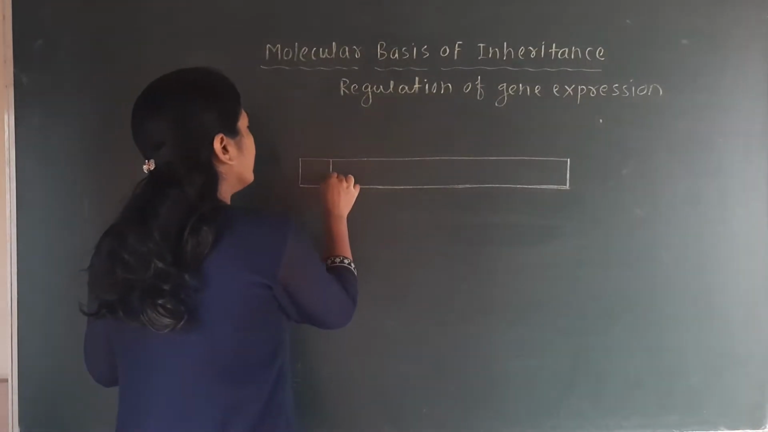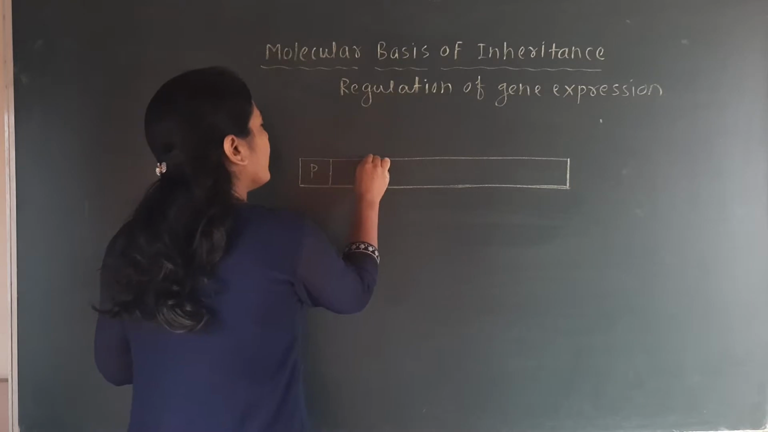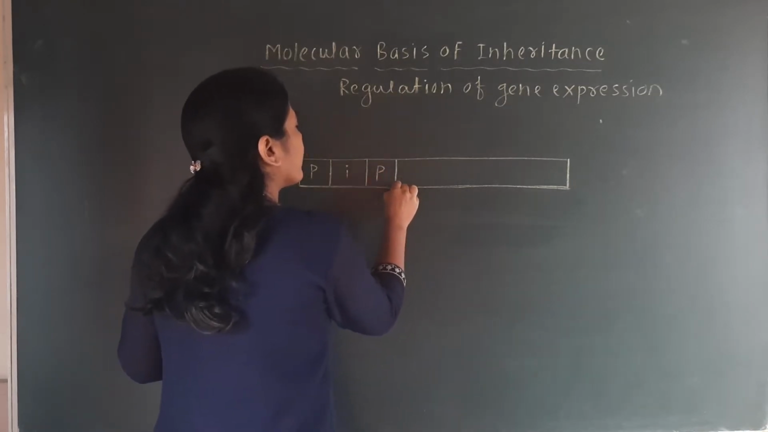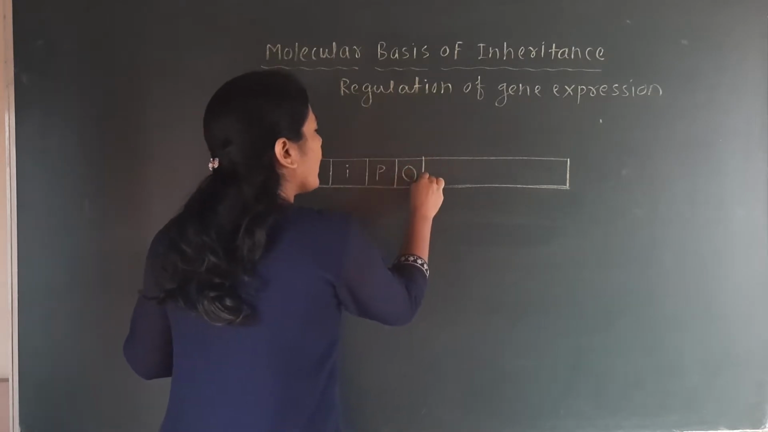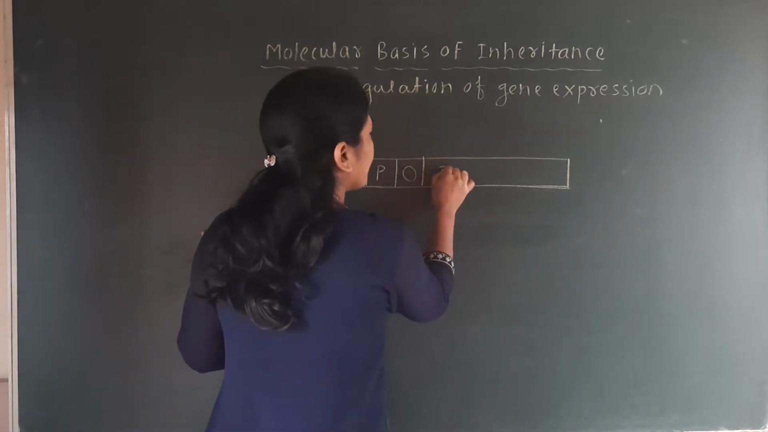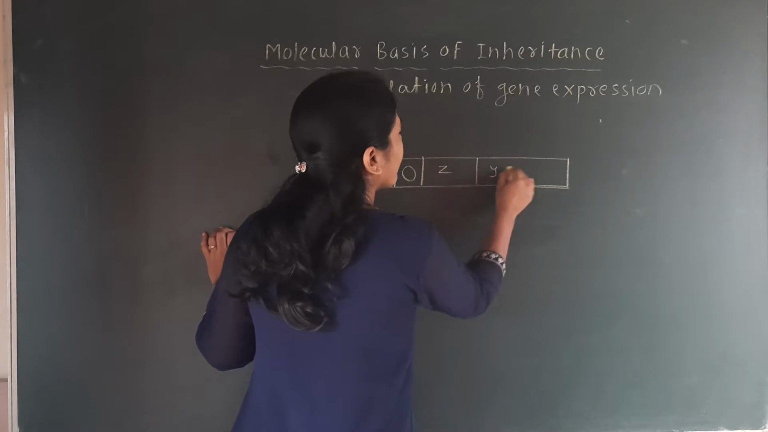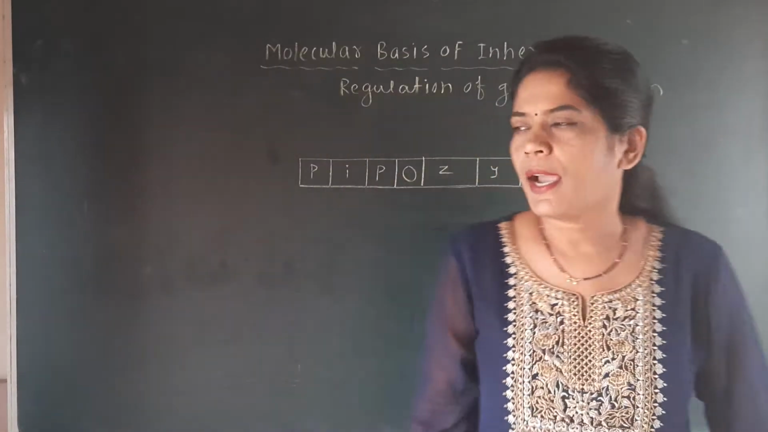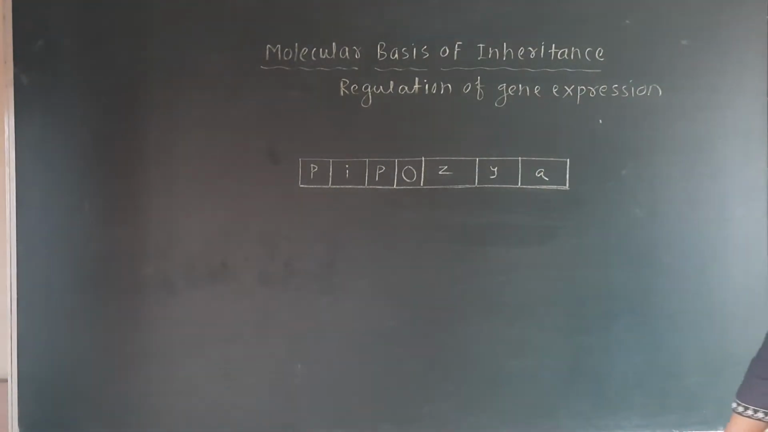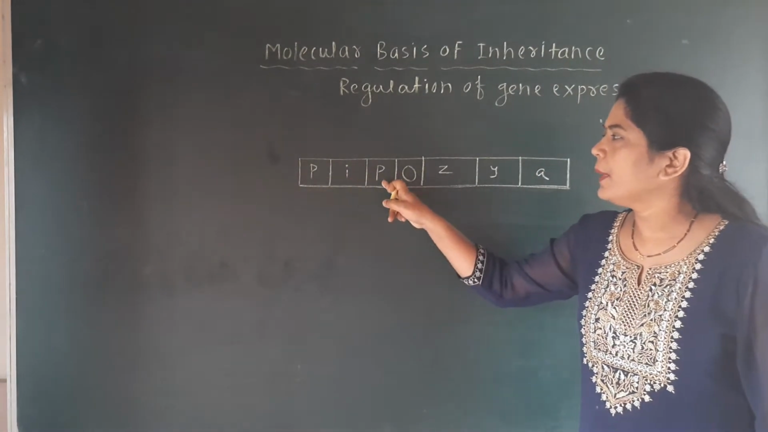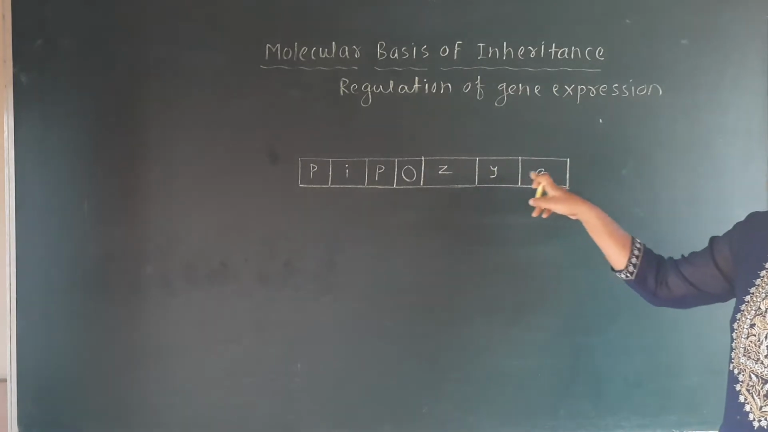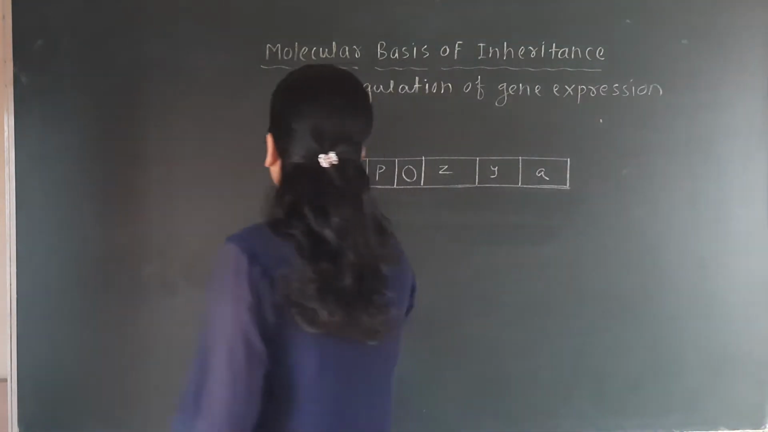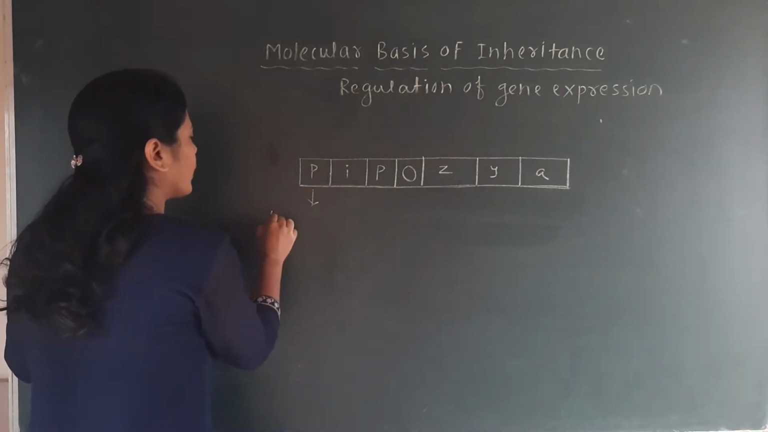So this is the P, then I, again P, then there is O, and then there is Z, Y and A. Okay, so here I have drawn the figure of this operon: P, I, P, O, Z, Y, A. So what is it? P stands for promoter.